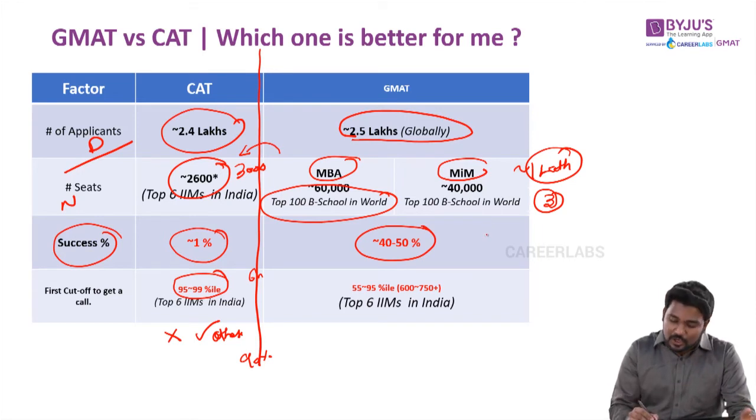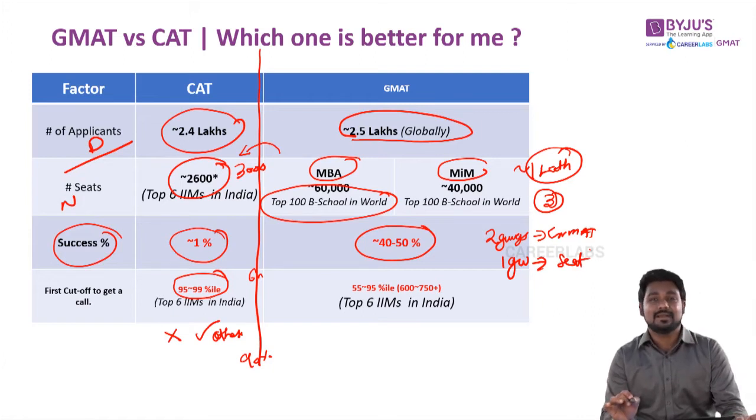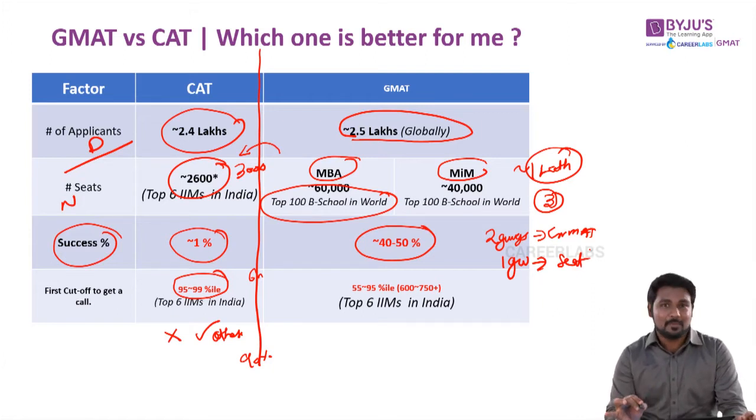It is very simple. 2 guys write the GMAT exam, 1 guy gets a seat. Very simple, guys. Compared to 100 people competing with you, you can easily compete with 1 guy. Very easy. And another interesting thing.